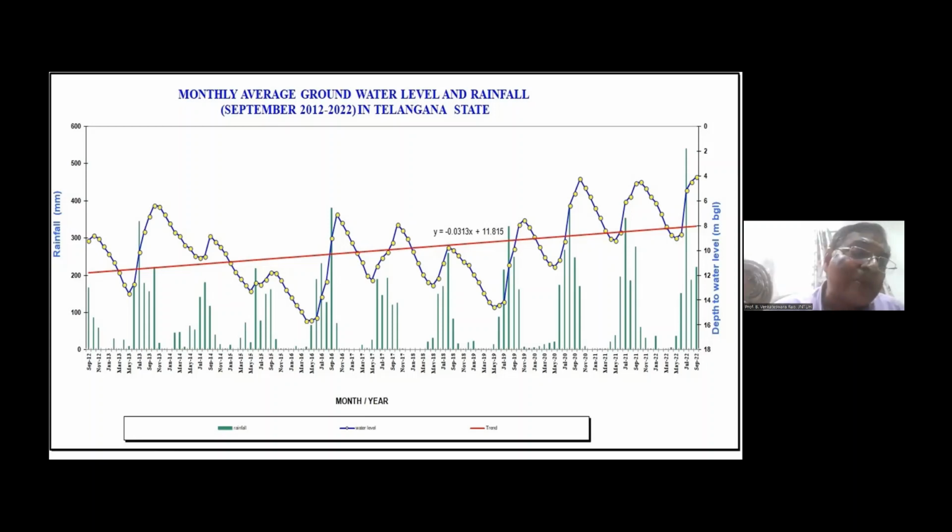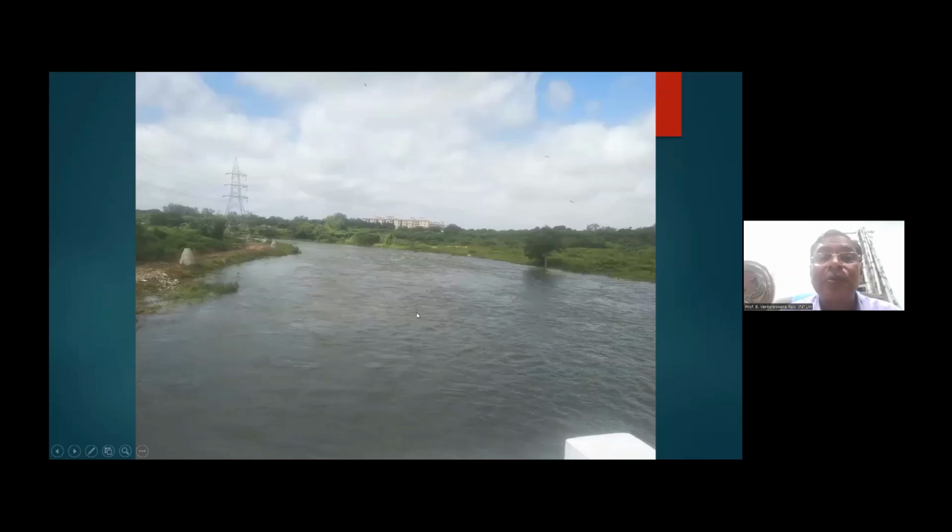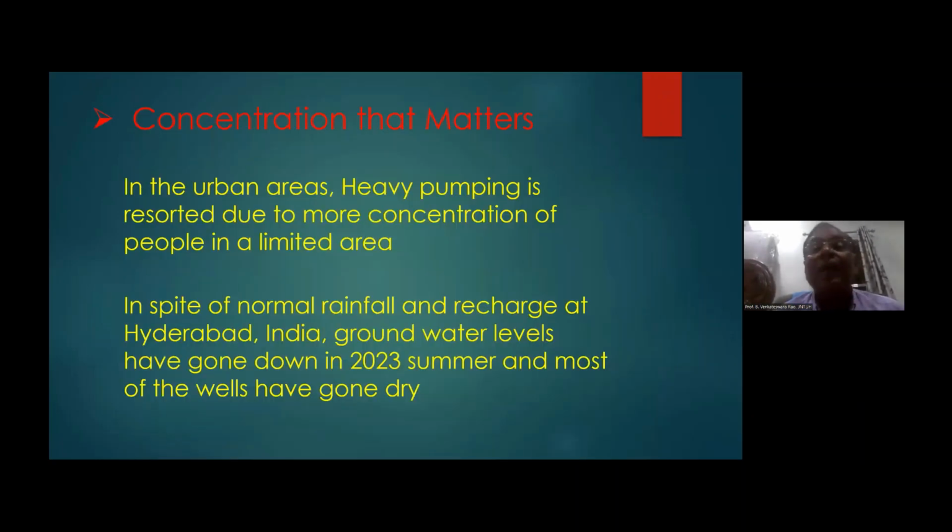September 12, November, January. This is the Musi, which is flowing, at least in the monsoon, for the last few years. This is the one story I want to tell. They have used a lot of recharging techniques, like desilting of irrigation tanks and then filling them with rainwater, and using sprinkler and drip irrigation and so on. So this is the concentration that matters.